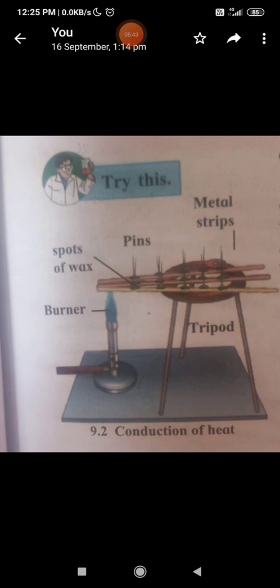The pins fall starting from the end near the burner. It means that transfer of heat takes place from the hot end of the bar to the cold end. This transfer of heat from the hot part of an object to the cool part of the object is called conduction of heat. Now go through this definition and write it in your notebook.